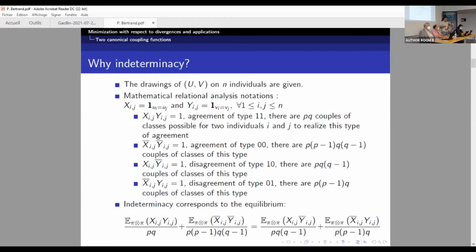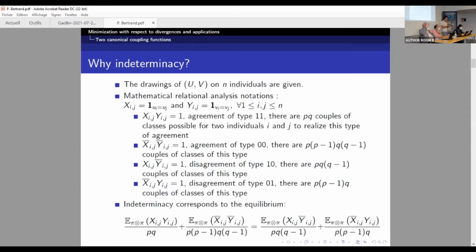The indetermination was known before, it's used in some clustering algorithms. And for that, we give ourselves n individuals that we want to categorize according to the modalities that were drawn for each of them on the two variables u and v. And for that, we can have a first way, which is a contingency matrix, which is well known. There is another one whose name is relational mathematical analysis.